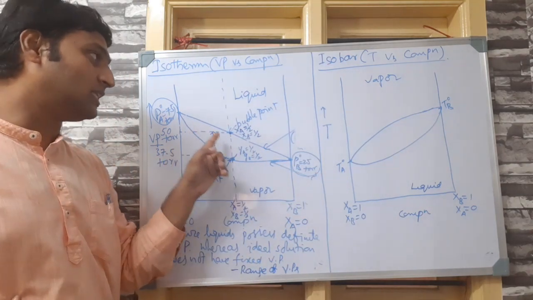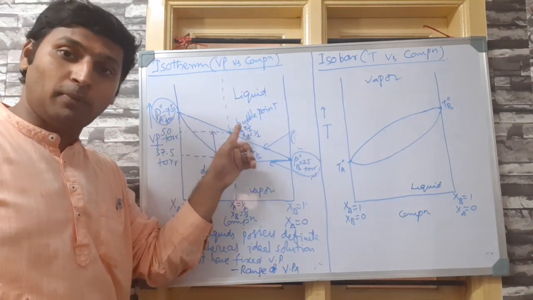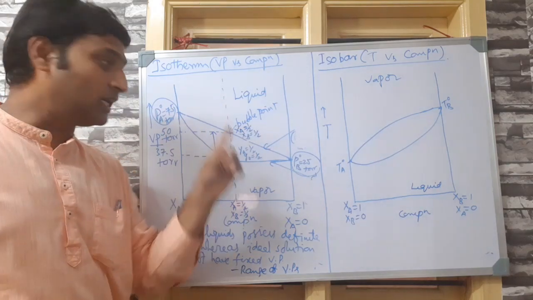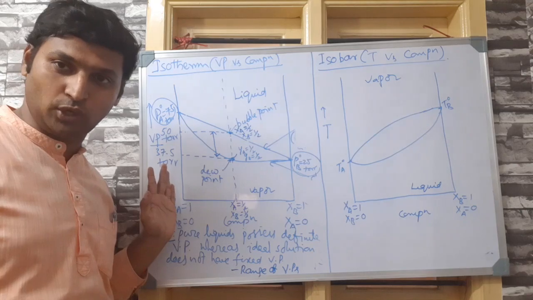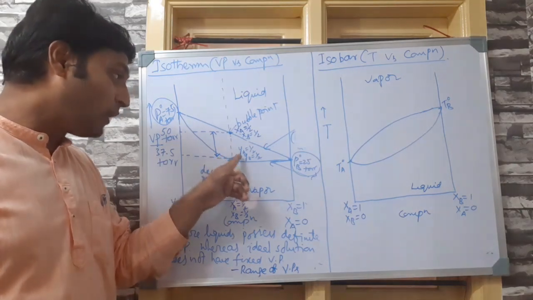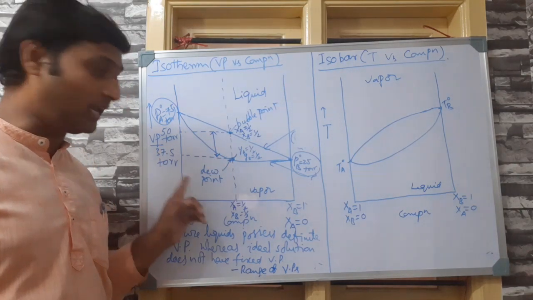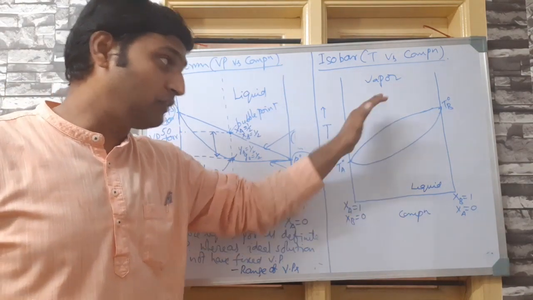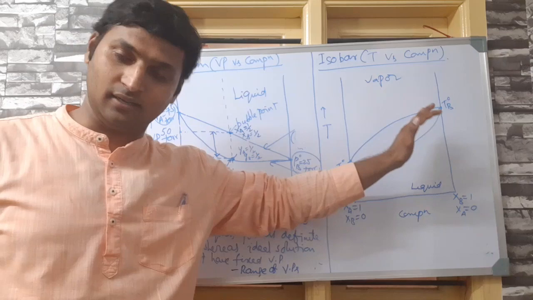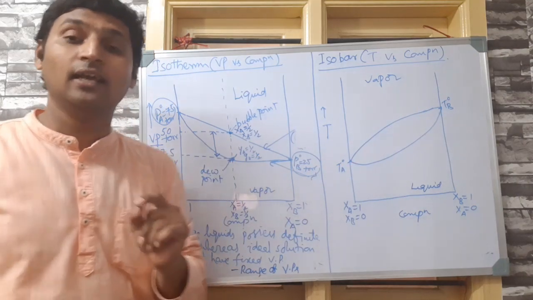Here we have established that for liquid phase, bubble point curve is linear because liquid phase mole fractions vary linearly with the total pressure of the solution. Whereas vapor phase mole fractions do not vary linearly, that's why this was coming a curve. But here, both liquid phase and vapor phase curves will be coming non-linear.